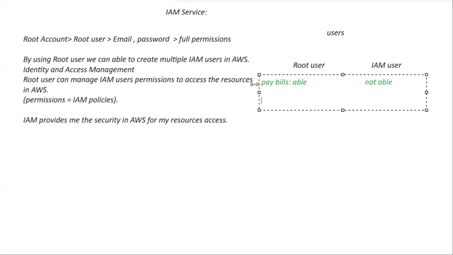The owner, that is the root user only. So can I say this root user has all the permissions? That means this root user has full access. Can I say root user has access to all resources or services, but IAM user has limited services access?